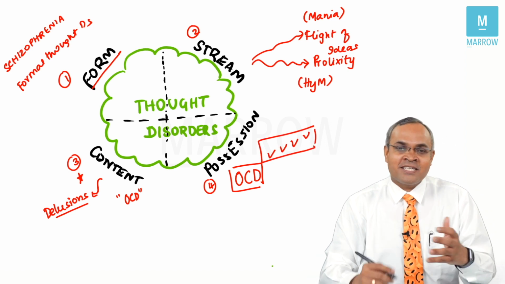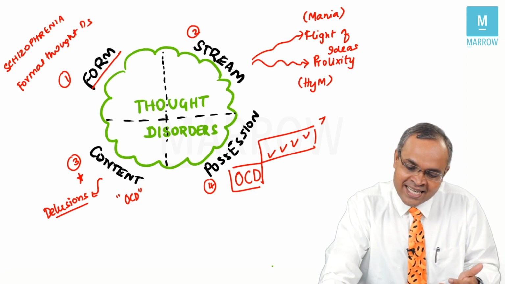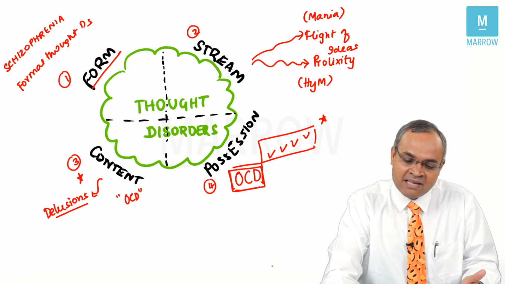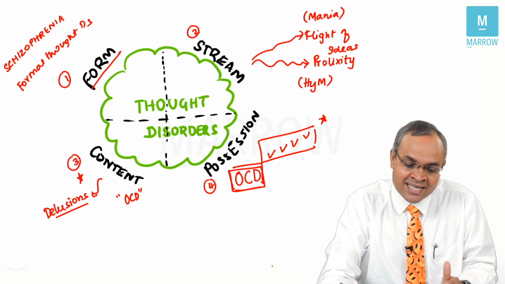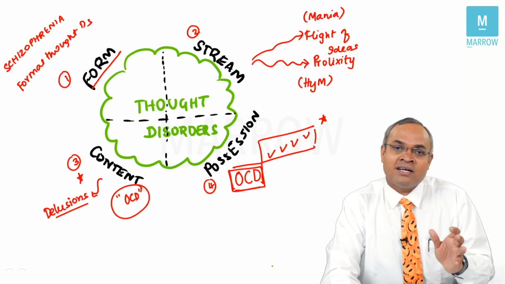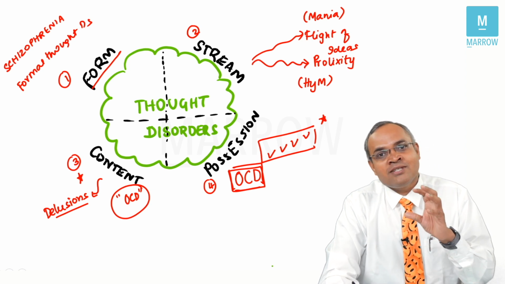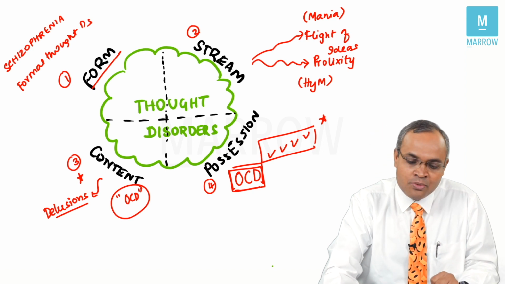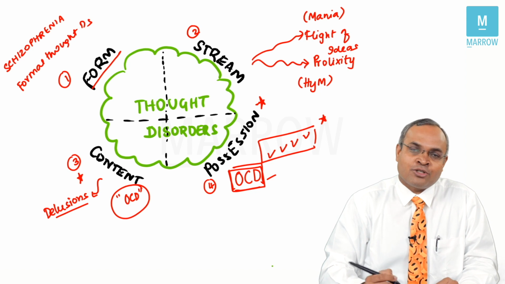At least to my knowledge, when we worked at NIMHANS, we were taught that OCD is an example of thought possession disorder. And most of the mental status examination books the world over talk about it being a thought possession disorder, even though Kaplan and Sadock would give you OCD as a thought content disorder. So it depends on the source which the examiner might be going through, which you will never come to know. So the answer for me is it's a type of thought possession disorder.